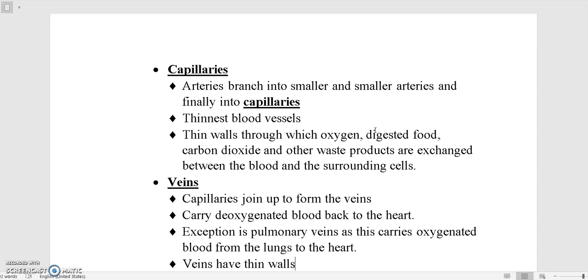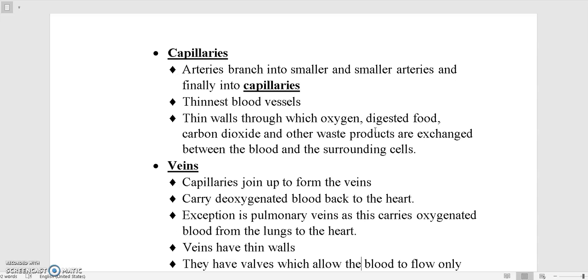And these veins, as I said, have thin walls. I told you the reason as well. Because they have very low pressure. Blood is flowing with a very low pressure through these veins, and that's why they don't have to be made up of very thick walls, right?